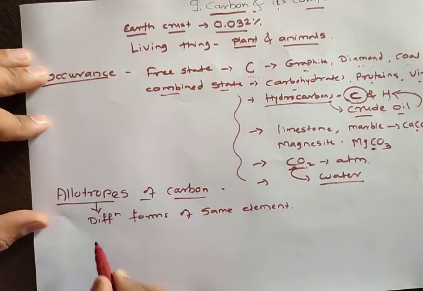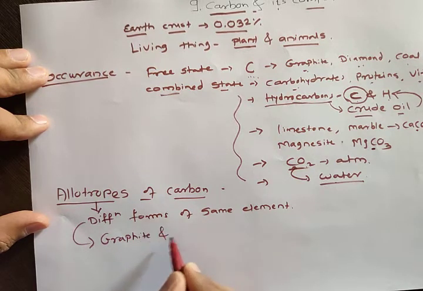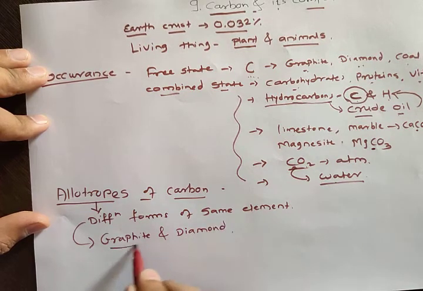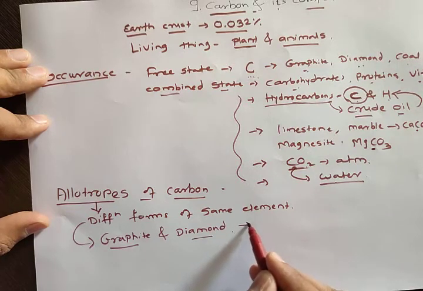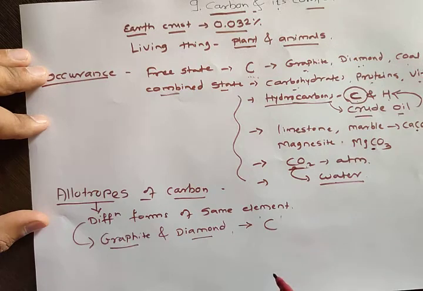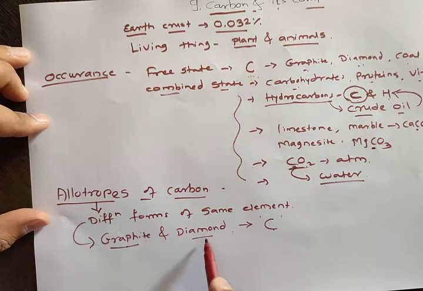Just now I told you that carbon is present in graphite and diamond. These two substances are solely made from only and only carbon. So carbon is present in nature in these two forms, graphite and diamond.